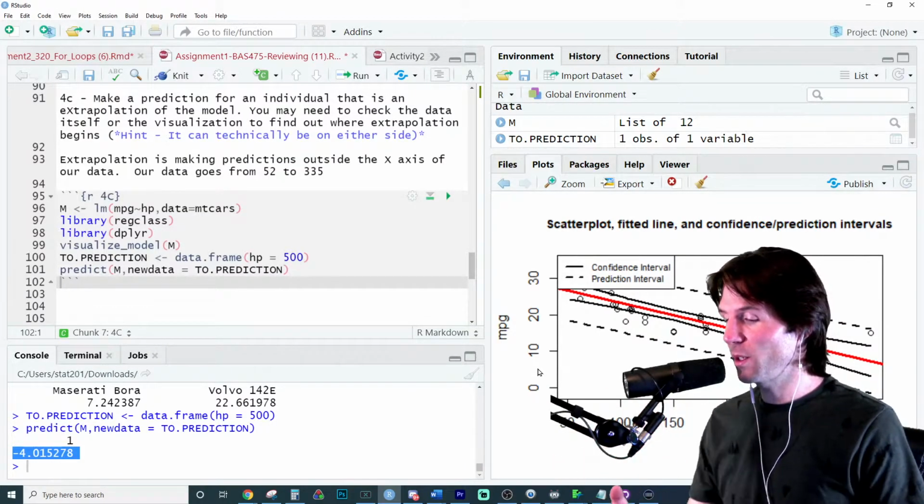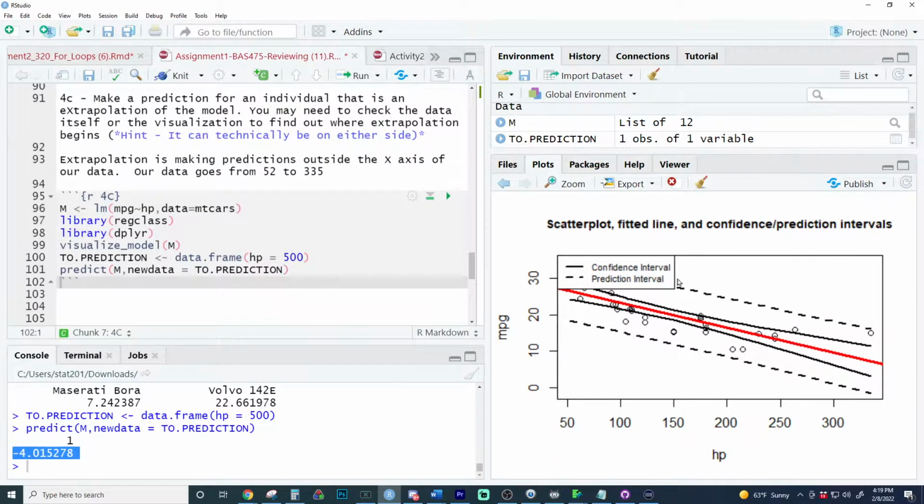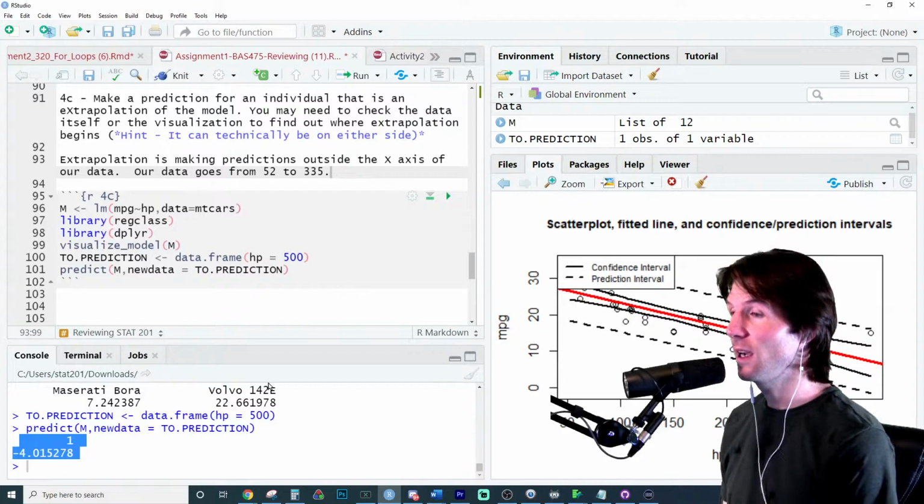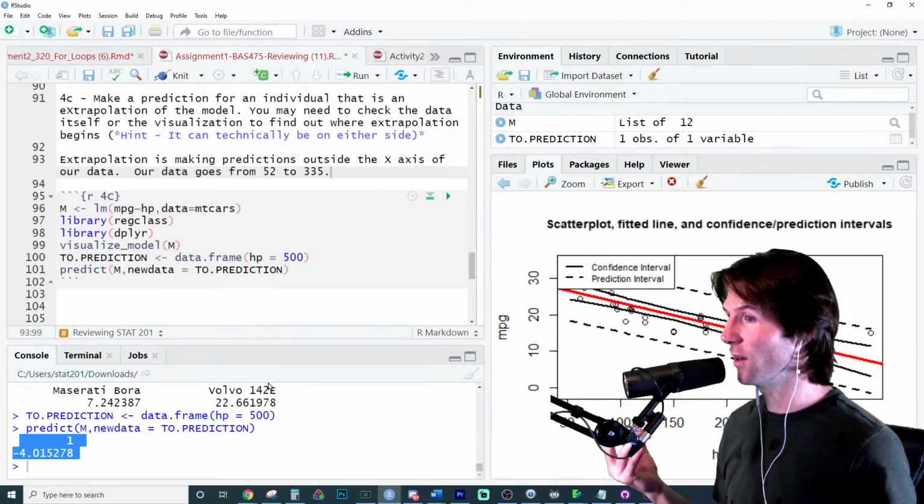So this is an extrapolation of the model because our model is going beyond the x-axis right here, making predictions well outside of what it was created from to predict. It's going beyond the 335 bounds that we talked about right here. And so now we are extrapolating our model, going further out, and this just seems wacky, right? That's just ridiculous. So this is how we can talk about what extrapolation is: it's when we go outside the x bounds of our model.